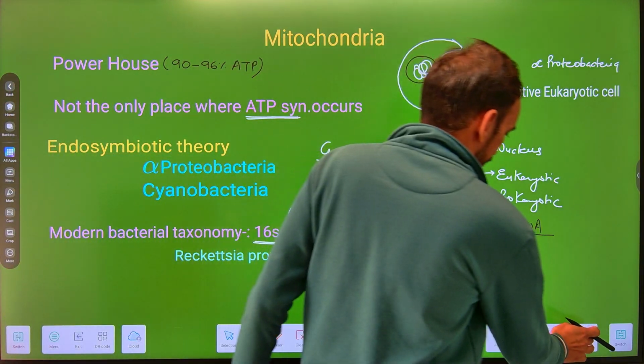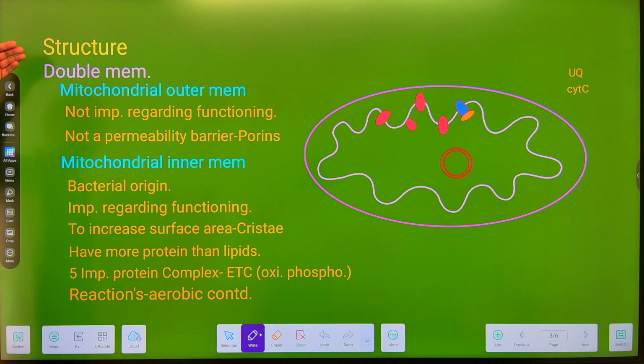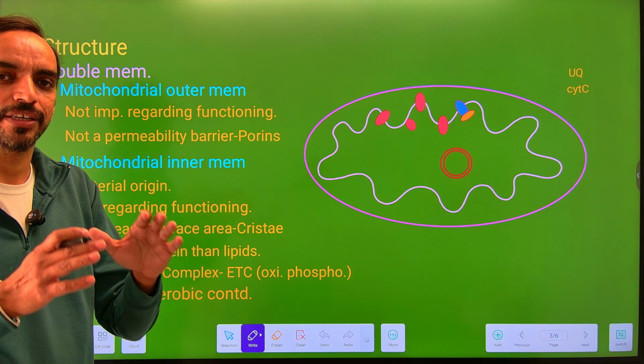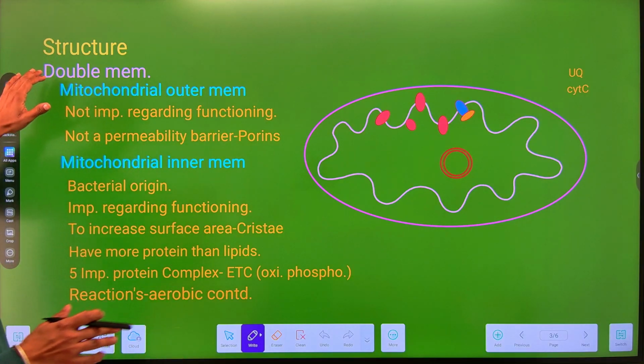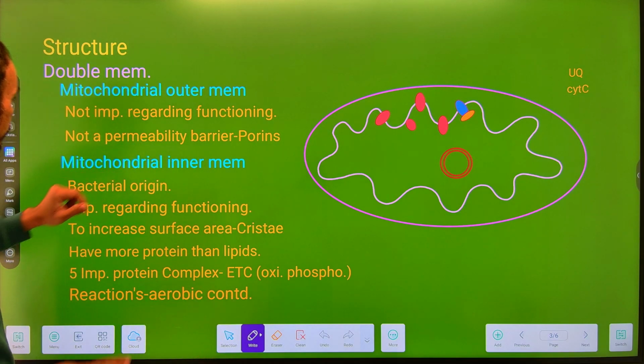आगे बात करते हैं structure of mitochondria. Now the mitochondria is generally made up of two membranes, or we can say it is a double membranous cell organelle. There is a outer membrane, mitochondrial outer membrane, and we have mitochondrial inner membrane.